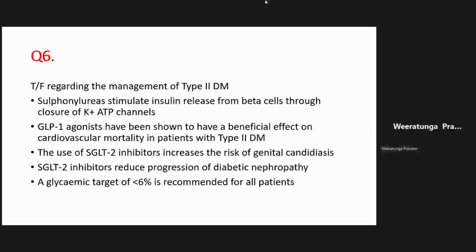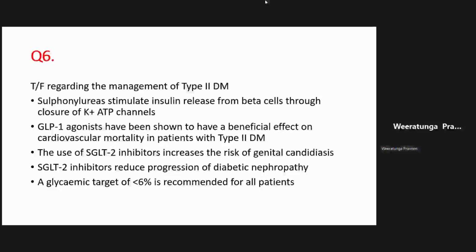Another reason, please write this down, is they are weight neutral or cause weight loss. Right? Remember, this GLP-1 causes a satiety signal to the brain when it's elevated. And also, these drugs actually increase the postprandial insulin surge as well. That is another added effect of these drugs, right? Because for this molecule GLP-1, the main action in physiology is to increase the postprandial insulin surge. So these are the beneficial effects of GLP-1 and the points that you need to know.